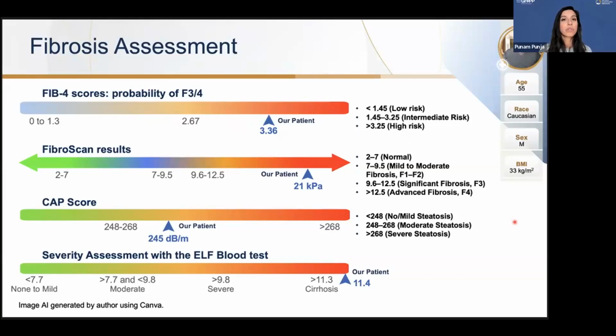His CAP score was a little bit lower at 245, but in patients that have cirrhosis, the CAP values are often lower because cirrhotic livers typically have less steatosis, and the altered tissue architecture impairs the CAP's ability to detect fat accurately. His ELF score also came back elevated at 0.4, suggesting that the patient has cirrhosis.